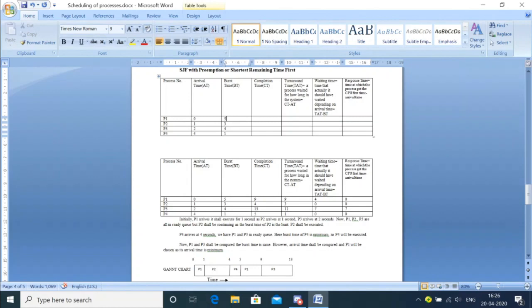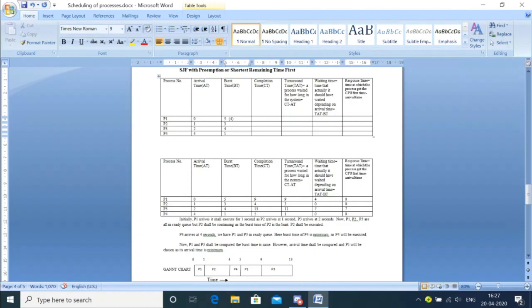But note that 1 unit of time P1 had already executed, so its burst time is no longer 5. It is now 4, because in between 0 to 1, P1 had executed for 1 unit.